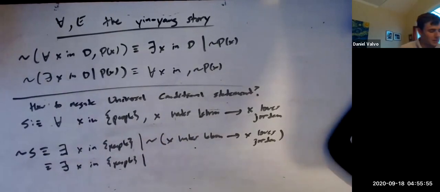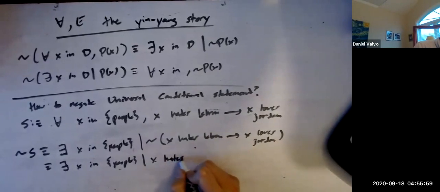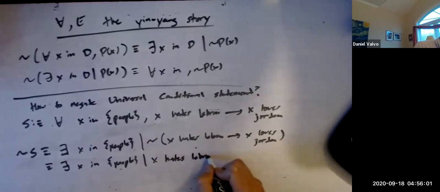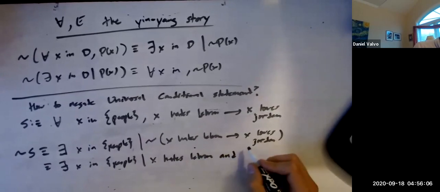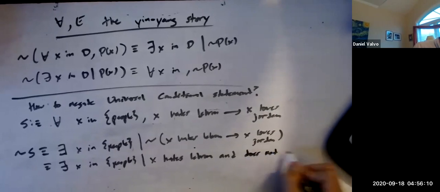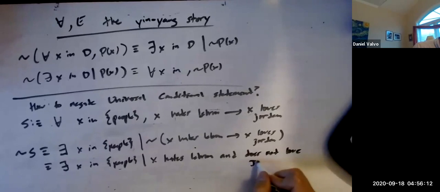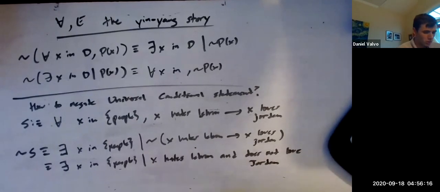So it's the P and not Q thing, such that x hates LeBron and does not love Jordan. Regardless if it's true or false, this is how you do it. Does that make sense?